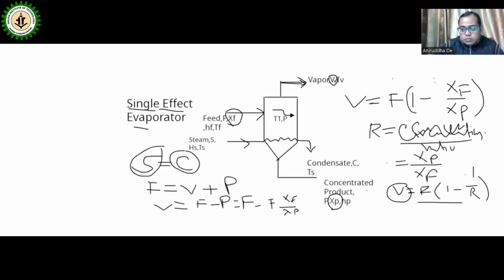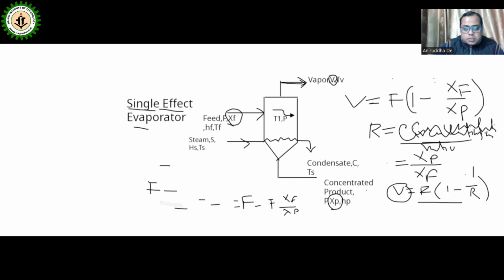Concentration ratio. Okay, so from this we can calculate. Suppose we take an example, you will understand it better this way. Suppose in an industry, say the tomato ketchup industry, we have 100 kg of tomato juice.